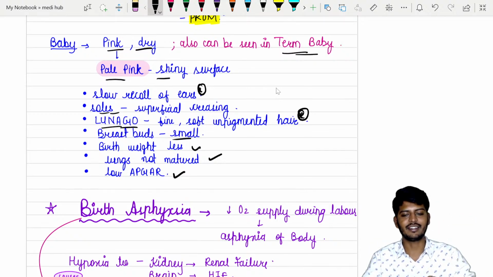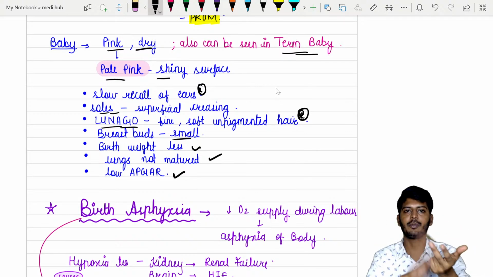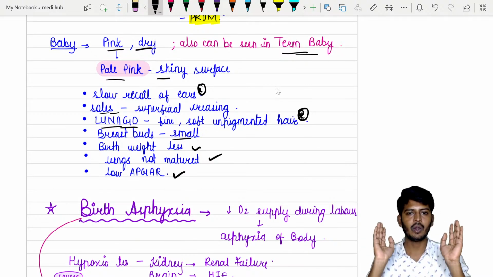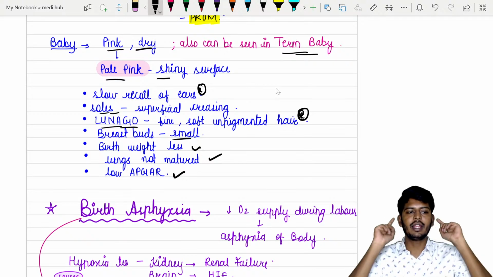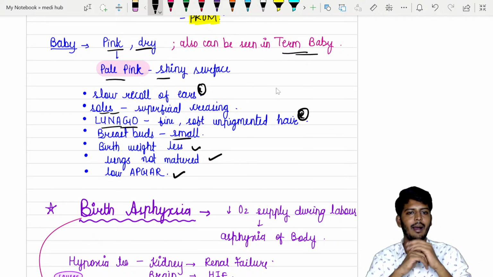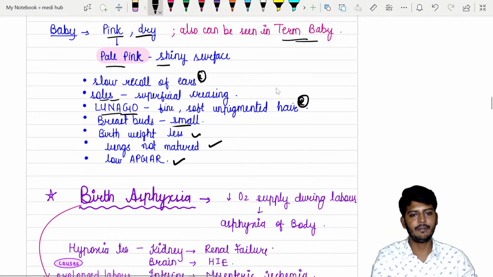Okay, so कैसा याद रखें सर? Preterm labor है ना. So preterm labor हो गया. Preterm labor का causes like TORCH, polyhydramnios, PROM, then Trichomonas vaginalis. Okay, so preterm baby बाहर आएगा तो immediately baby will be very dry and slight pink, or it can also be pale. Then if you look at the ears, they will not recoil. Body will have small fine hair-like appearance but non-pigmented, superficial creasing of the palm and soles. Birth weight, as all of you know, lungs are not mature, birth weight will be less, because of which Apgar score is also less. So these are the symptoms of preterm labor.